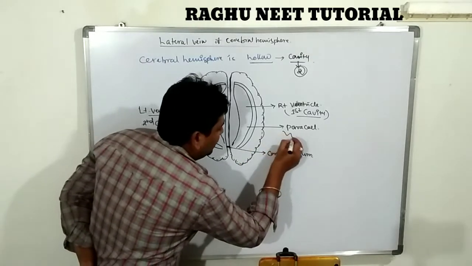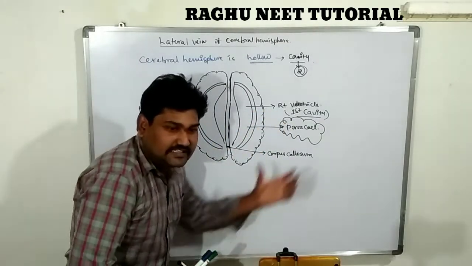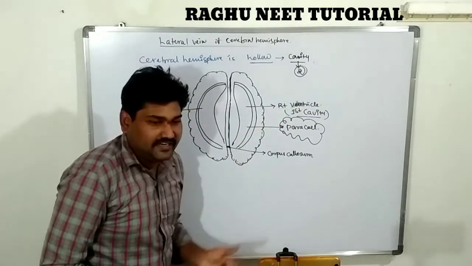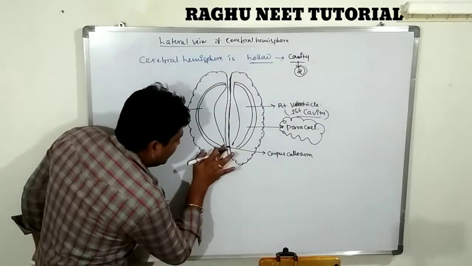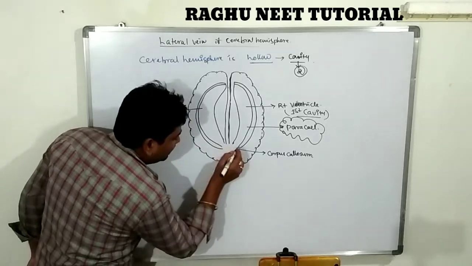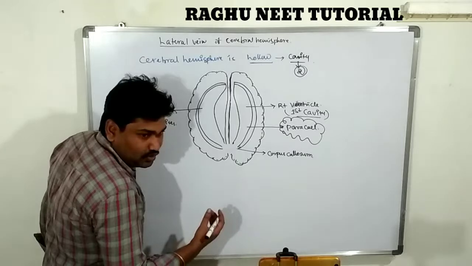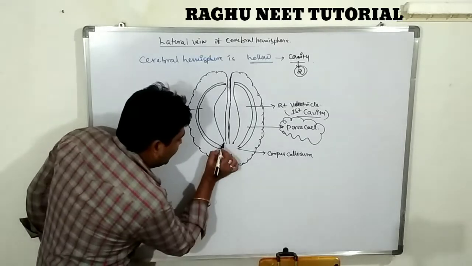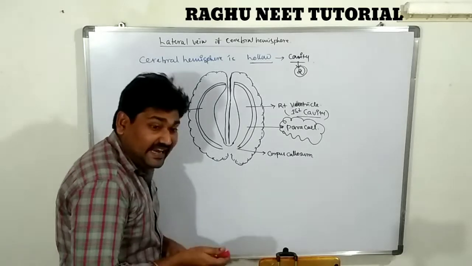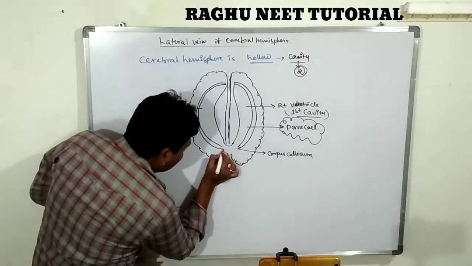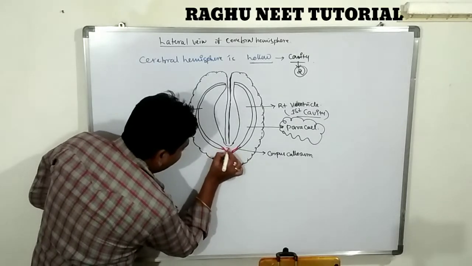This cavity is commonly called a paracoel. Are you clear? The cavity is called a ventricle. The right side is the first ventricle, the left side is the second ventricle. The right and left ventricles both lead into the posterior region. Both are connecting together in a particular area, the connection of these two ventricles.